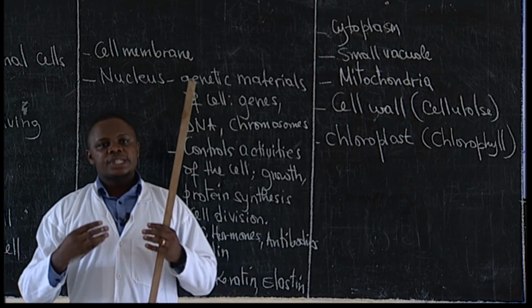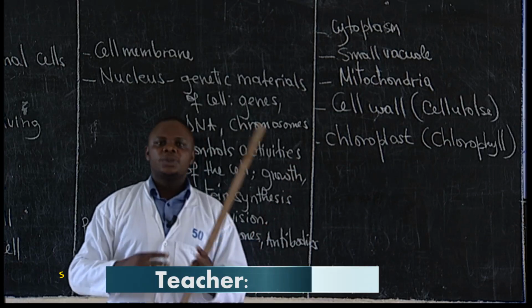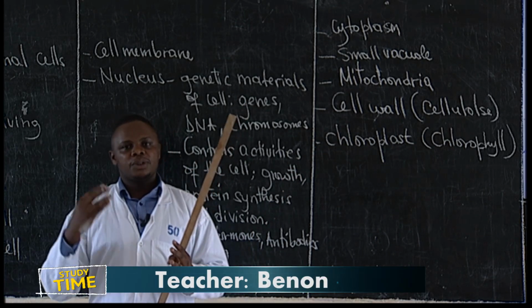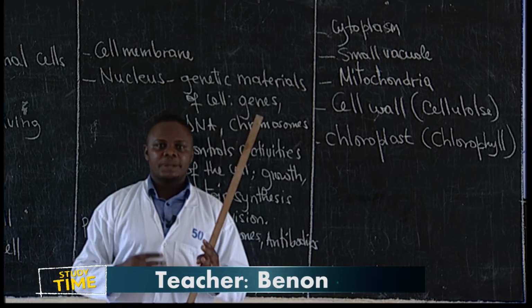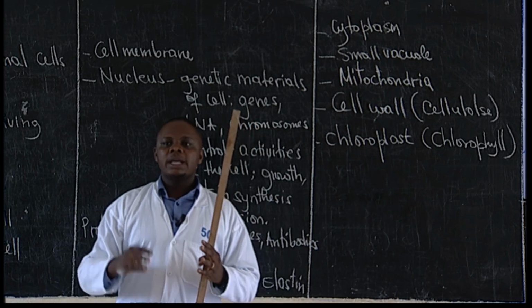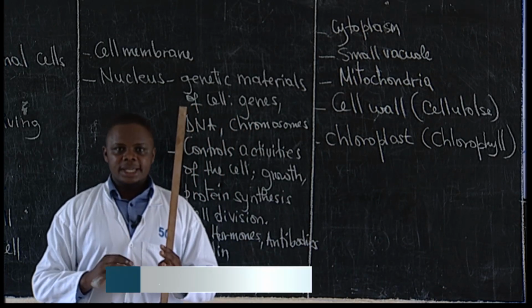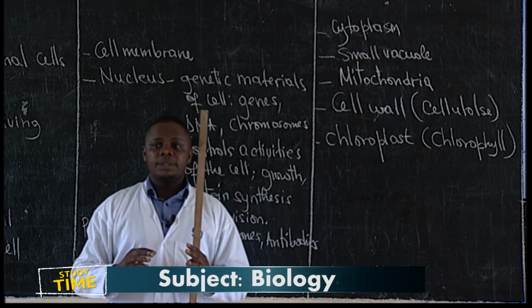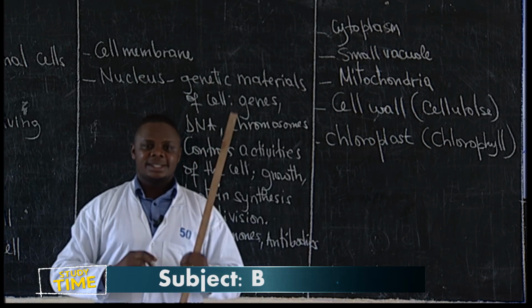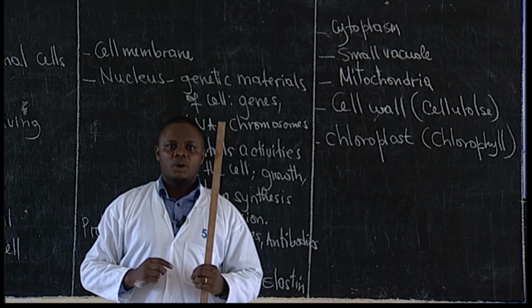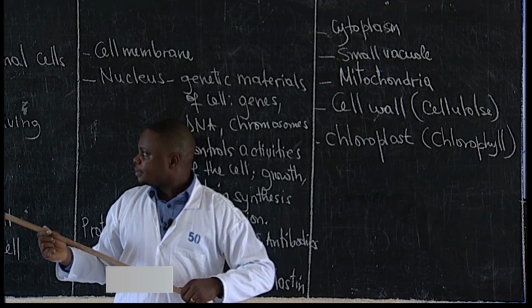It can also store waste products to prevent other parts of the plant cell from being contaminated. It also has pressure inside, which is very important because it determines the shape of the plant cell.